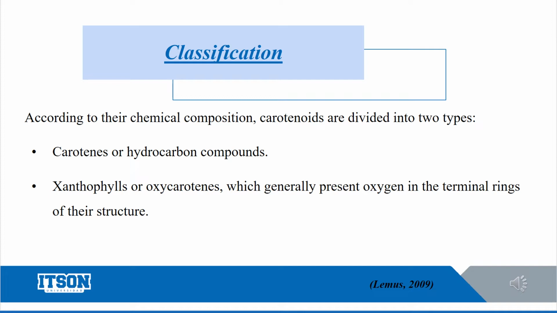Another classification criterion involves the way in which carotenoids are synthesized in organisms, and according to this, primary carotenoids are those synthesized under normal conditions that favor growth, while secondary carotenoids are produced under special conditions of stress, mainly nutritional stress such as nitrogen deficiency.